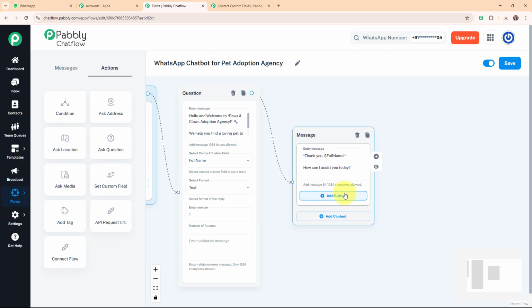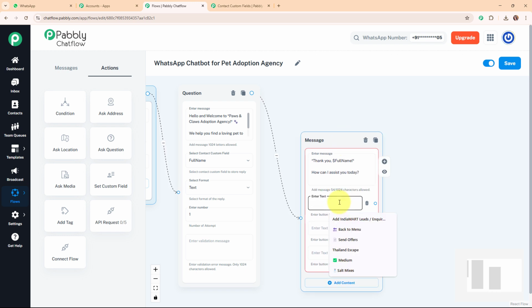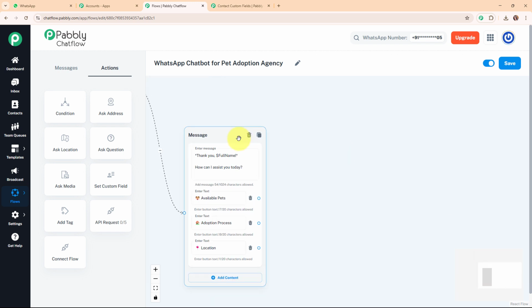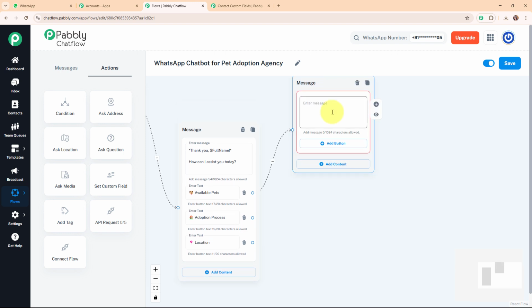And then I'm going to add a quick replies button with this message box, where I'm going to add the text as available paths, adoption process, and the location. And with this we have successfully set up this message box as well. And now further we are going to set up a WhatsApp chatbot for each of the quick reply buttons added over here. So let's start with available paths. So I'm going to add a text box over here, and here I'm going to add the text as here are some of the paths available.